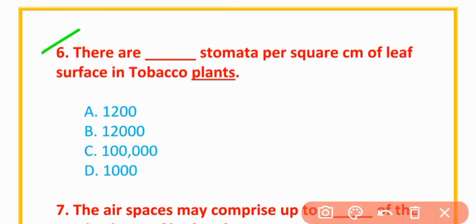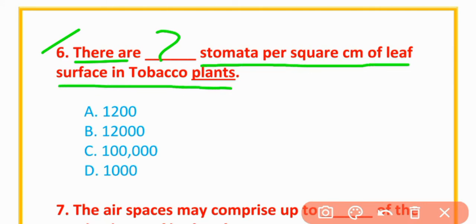MCQs number 6. There are stomata per square centimeter of leaf surface in tobacco plants. The correct option is option B, 12,000 stomata.